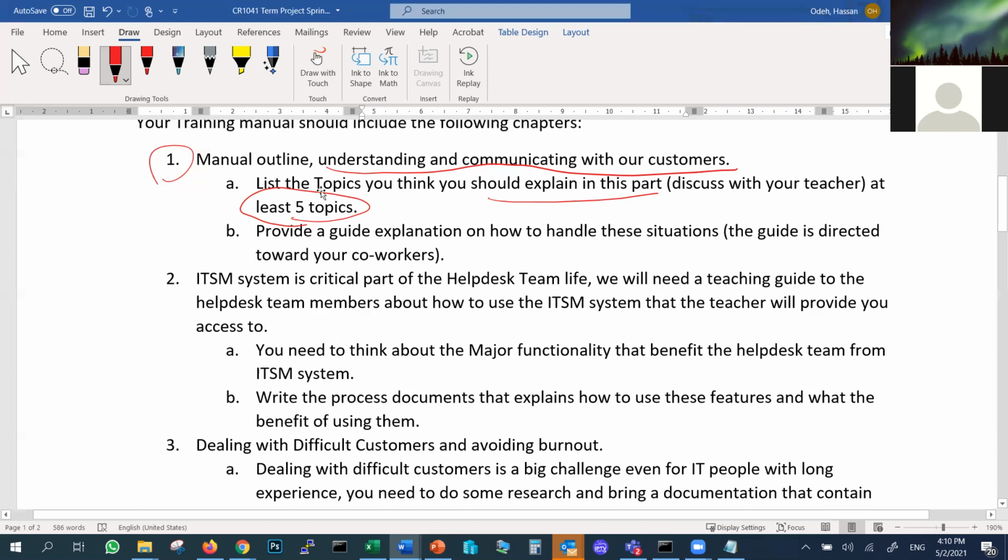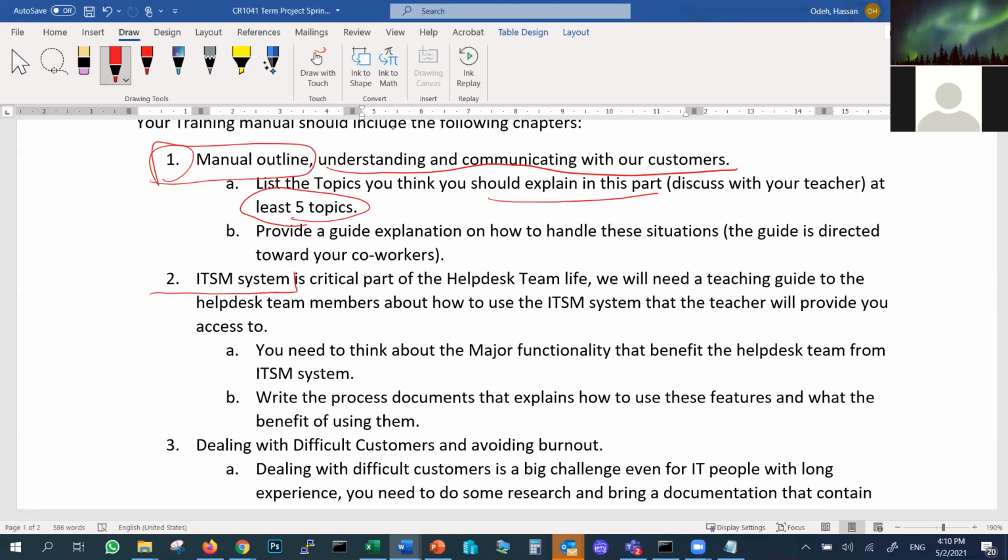Once you have the topics, you choose 5 of them. You might start with 7 or 8 or 10, and once you think about it, you might choose 5. 5, 6, that's fine, I don't mind, but less than 5, I will not accept. More than 5 might be something very good for you. Then you need to explain it to me. You will tell me, as an IT help desk, this is the best way of diffusing a situation with an angry customer. This is the best way of handling a customer when we promised him something and we are late. Clear? So this is number 1.